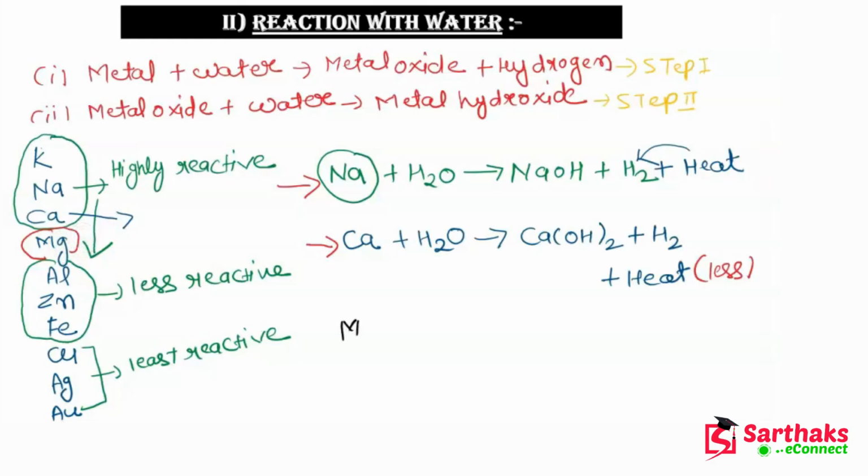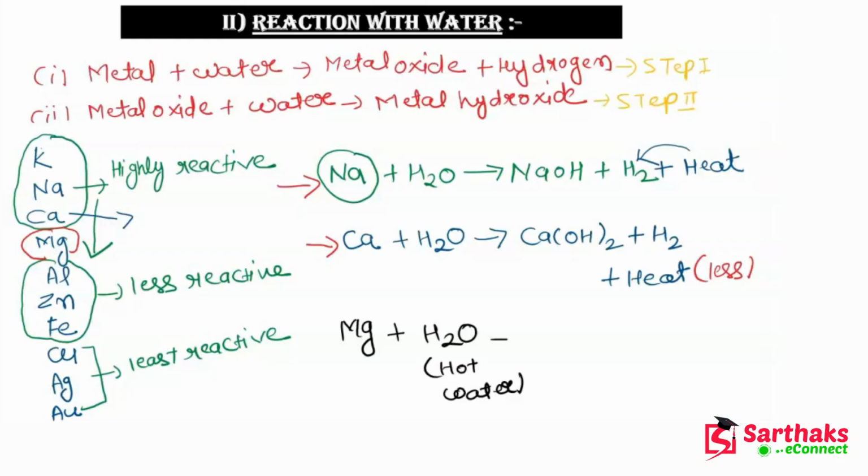Okay, let me write the equation here. This Mg is reacting with H2O, and this H2O should be hot water. Then only it will react. Otherwise, it will not react.